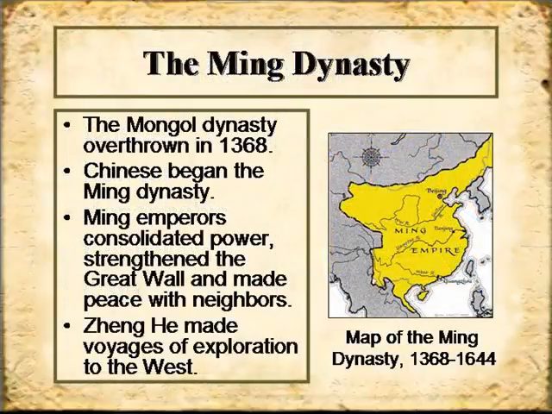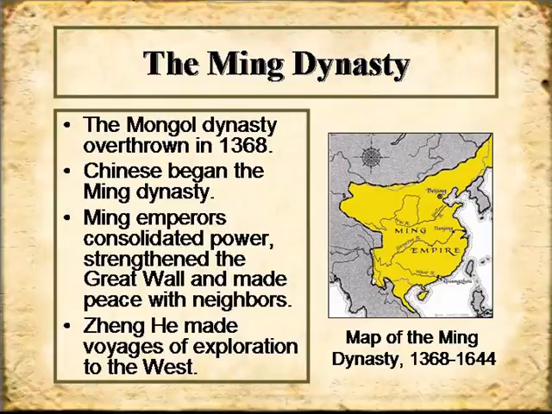The first dynasty we're going to take a look at is the Ming dynasty. If anybody has watched Mulan, you know that in China a long, long time ago, the Mongols, people coming out of what is today Mongolia, under Genghis Khan and his relatives, were the major dynasty in China prior to about 1368. And they were finally kicked out. Their dynasty ended at about that point. And the Chinese started to build their own dynasty called the Ming dynasty. The Ming dynasty was centered on Beijing, and all of eastern China became part of it over time.